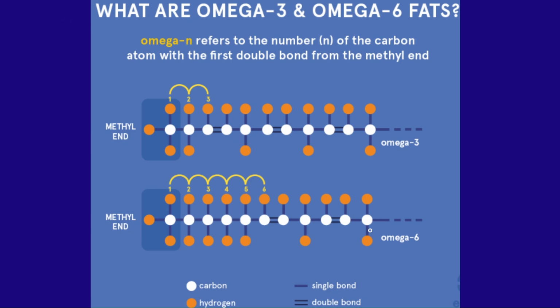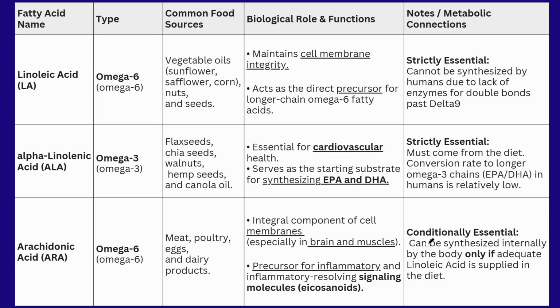Why is there a number called 3 and 6? It is because of the presence of the first double bond at the third carbon. It is called omega 3. If that first double bond is present in the 6th carbon, it is called omega 6 fatty acids. Next, we will discuss in detail about these essential fatty acids.